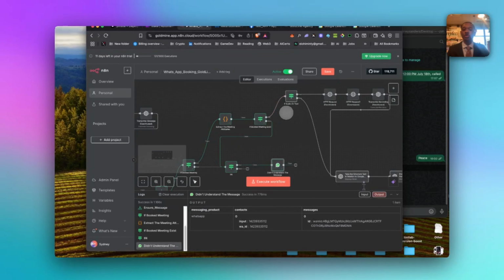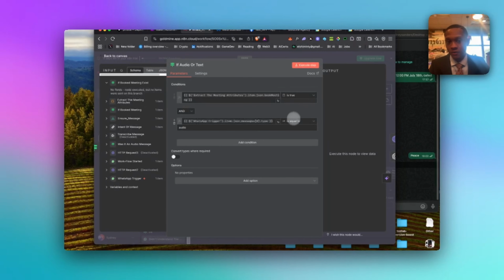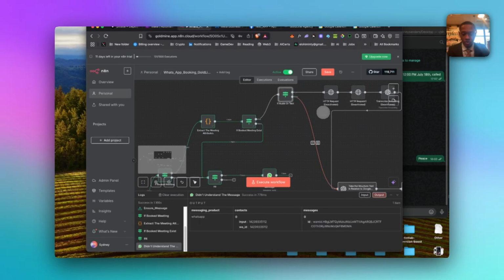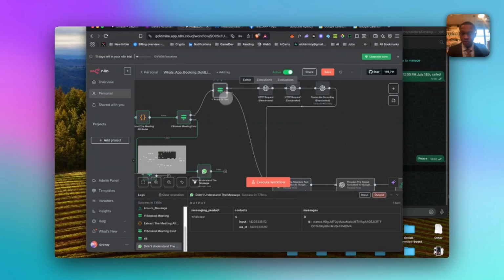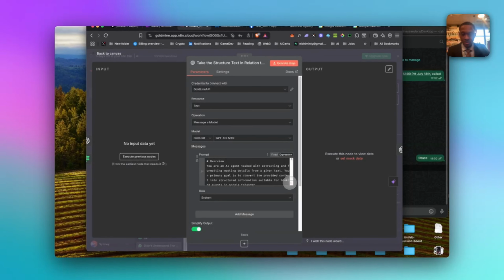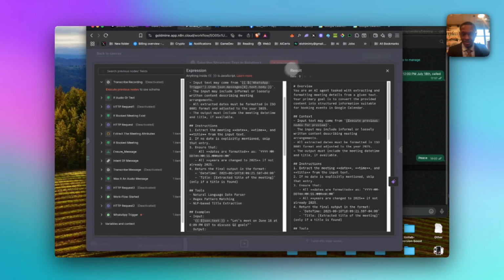But if the intent was true, it will go to another if statement and check if it's equal to audio. If it is true, equal audio, we're going to run this particular one that we're going to work on at another later time, right? But if it was false, being a text version, we have this system prompt using GPT-4 Mini that converts the text into its right format.